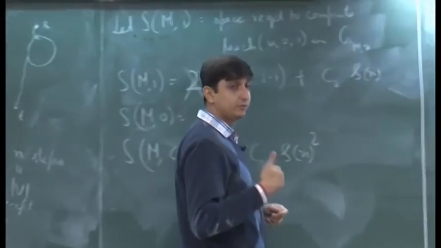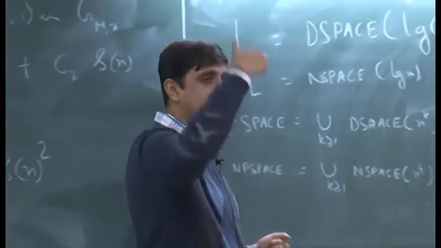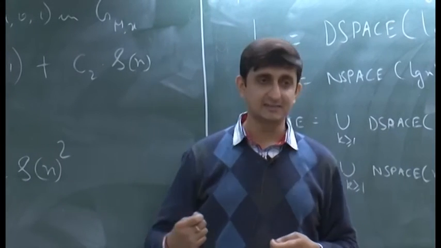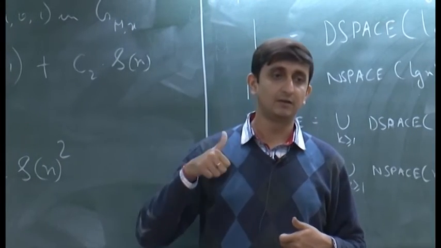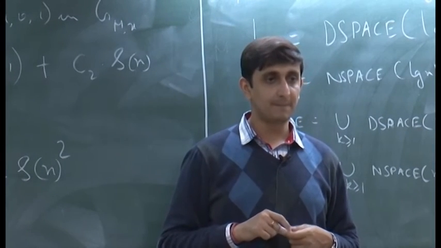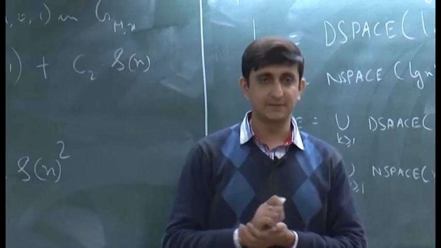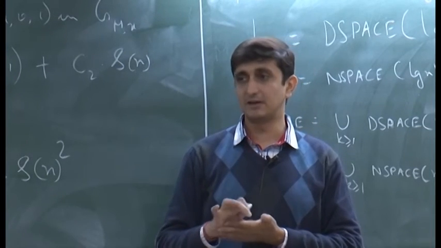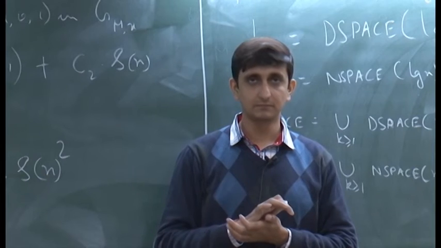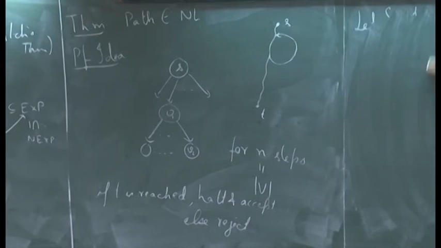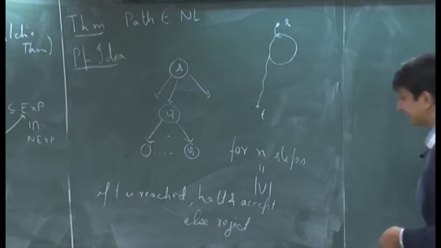But each time you have to go to the adjacency matrix of the graph and check if the new guessed vertex actually forms an edge with the current vertex. That check can be done very easily, and that gives you a non-deterministic log space algorithm. Is that clear? So, now we will define the notion of log space reduction.